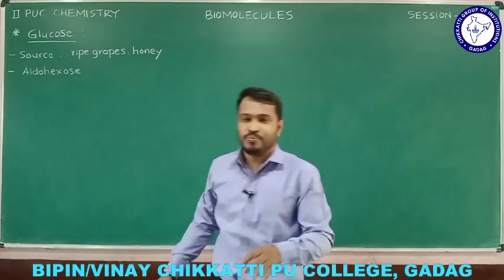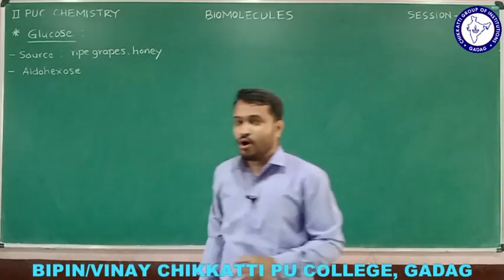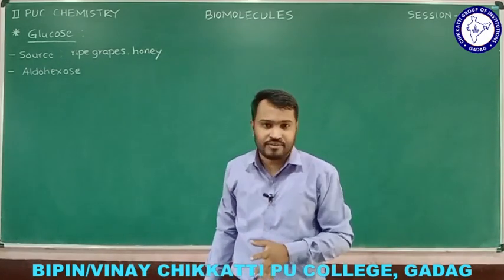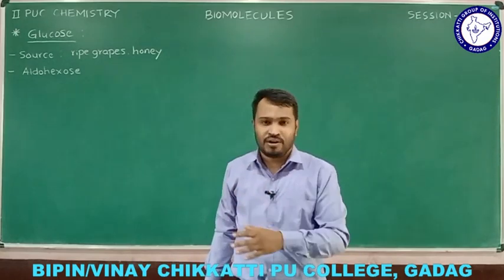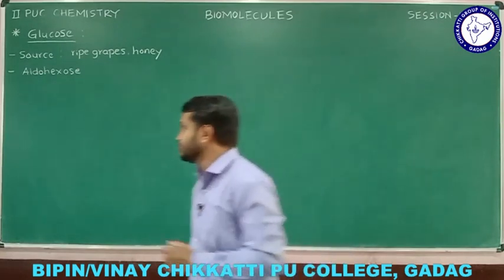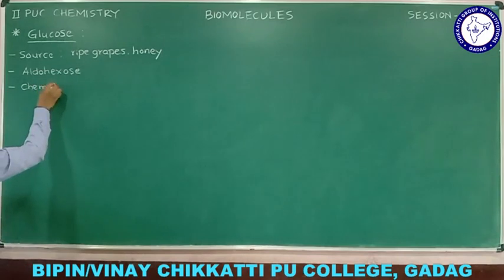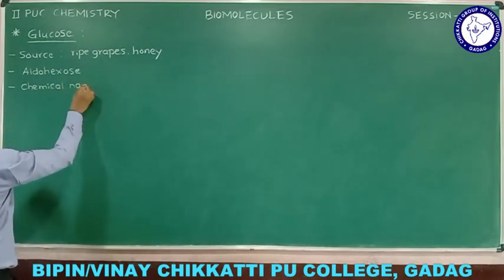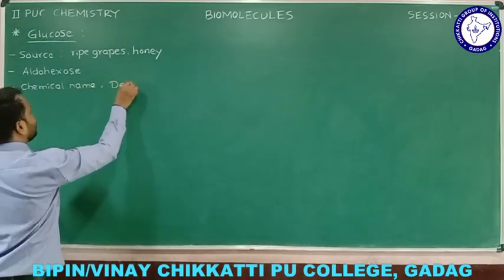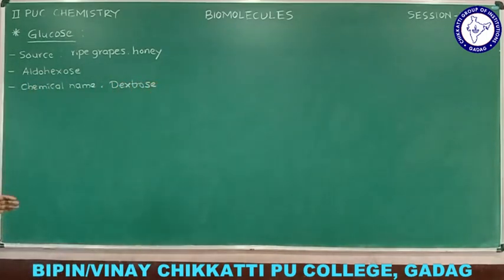Aldohexose, aldose means the glucose contains aldehyde functional group. Hexose, how many carbons we have? 6 carbons we have. Since glucose has 6 carbon atoms and aldehyde functional group, therefore glucose you can call it as aldohexose. And the chemical name of glucose is dextrose. So try to know that one. Dextrose is the chemical name of glucose. We'll talk about structure and all these things later. That is the fundamental concept you should know about the glucose.